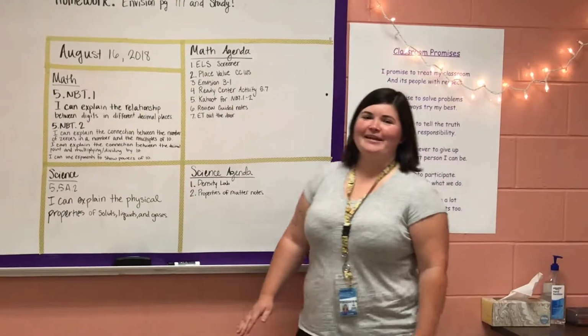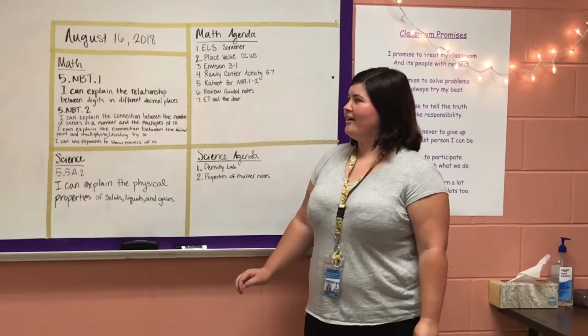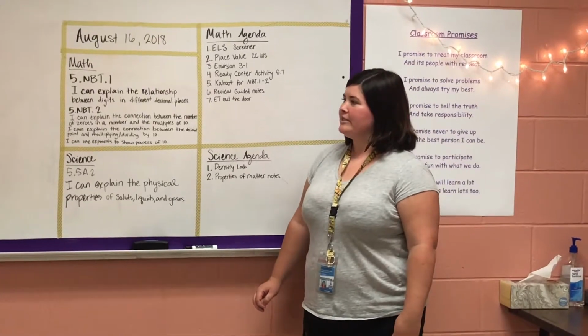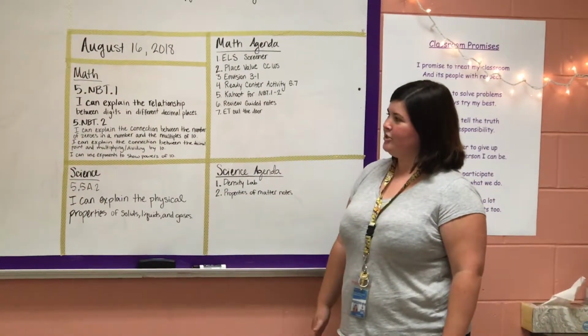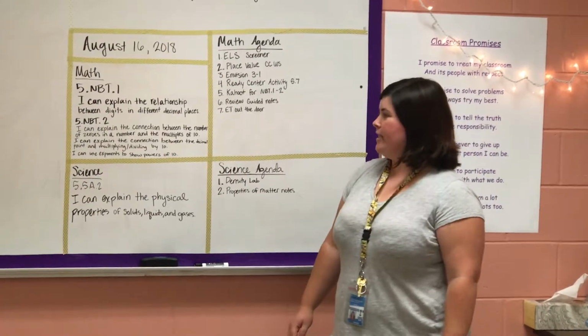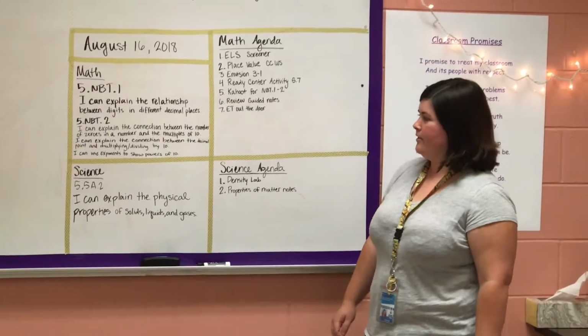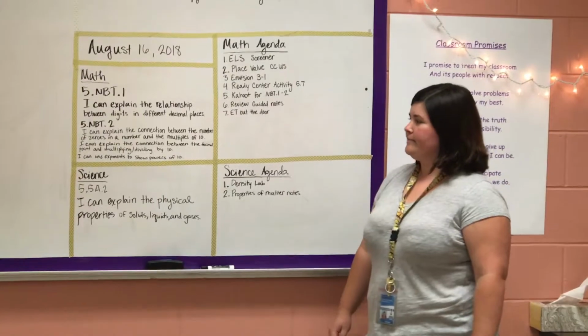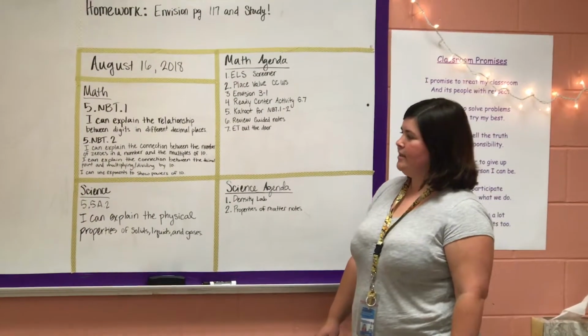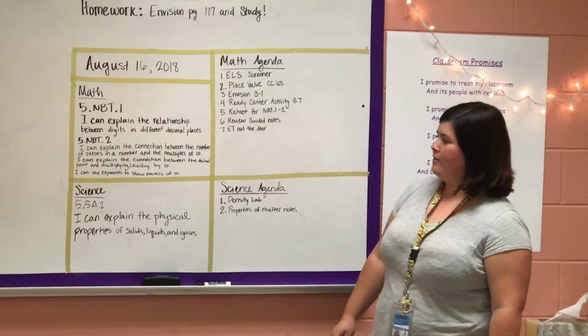So I'm a 5th grade math teacher, and our standards for this week are MBT 1 and MBT 2. Our learning targets are: I can explain the relationship between digits in different decimal places. I can explain the connection between the number of zeros in a number and the multiples of 10. I can explain the connection between the decimal point and multiplying and dividing by 10. And I can use exponents to show powers of 10.